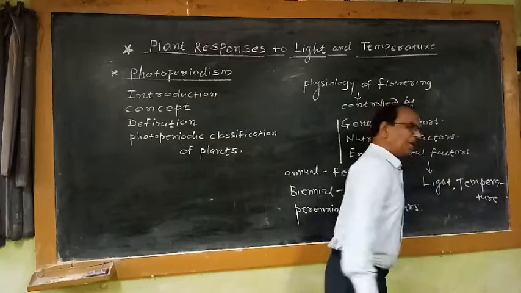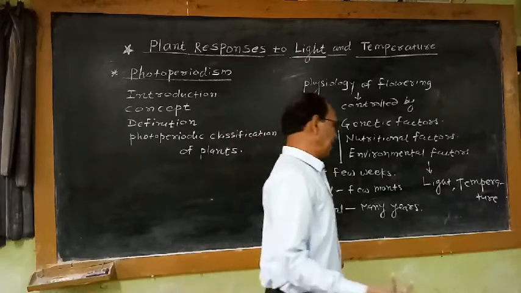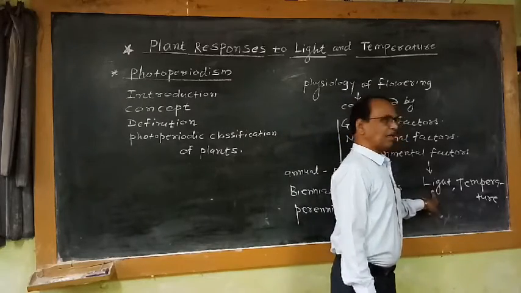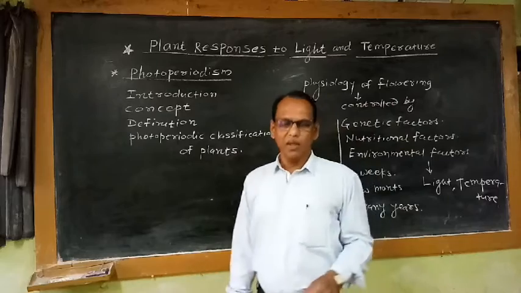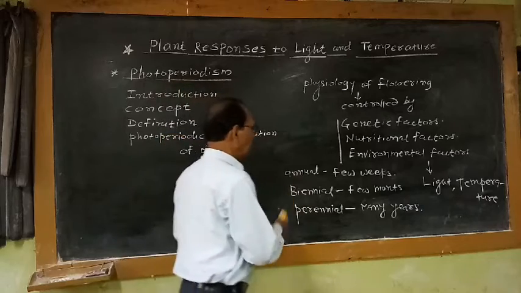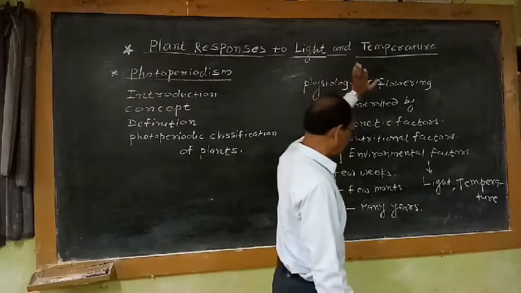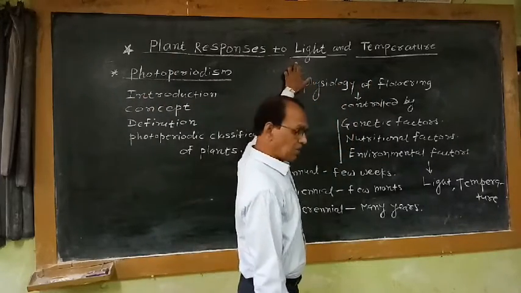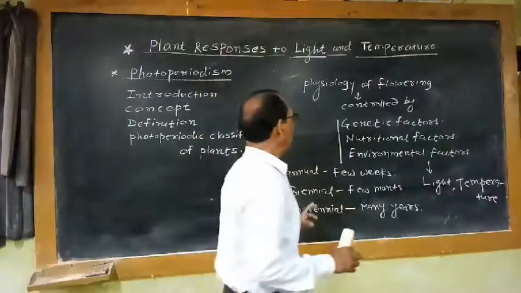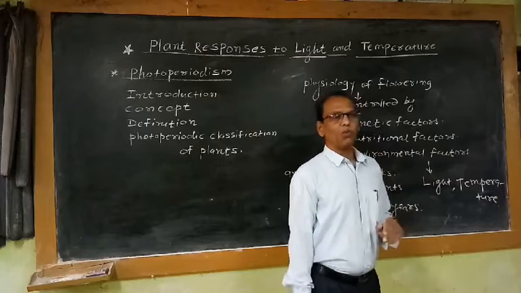Out of the many environmental factors, moisture, wind velocity, and atmospheric humidity may be there, but these factors are not taking part in the reproductive process of the plant. Light and temperature basically play an important role in reproductive growth. So in our syllabus, the title of our topic is plant responses to light and temperature. Under this heading, we are going to study the role of light in reproductive growth, and also, under the heading of temperature, we are going to study the role of temperature.